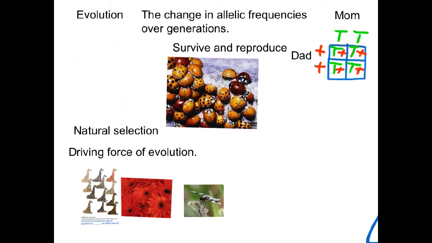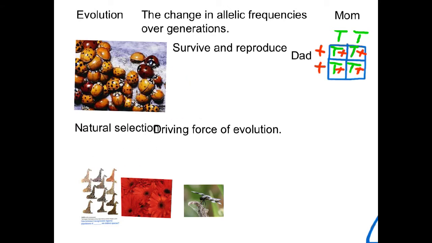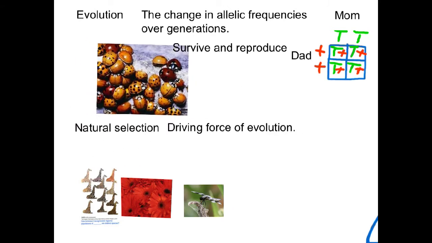So within my population, we've already said that no two individuals are alike. Do you think that everybody is going to survive and reproduce the same? No. Individuals within that population differ in their survivability and reproduction rates. And this is what natural selection is. And natural selection is the driving force behind evolution.